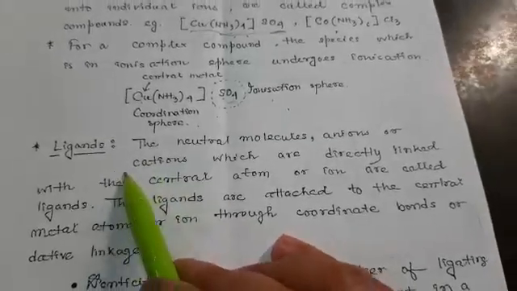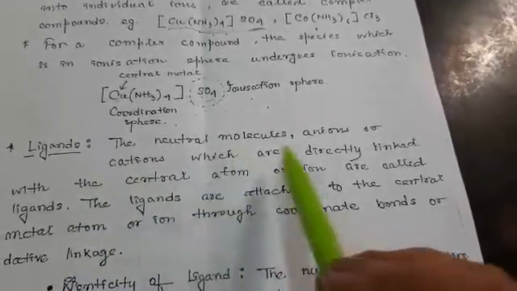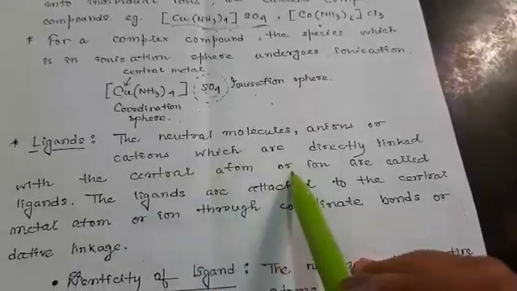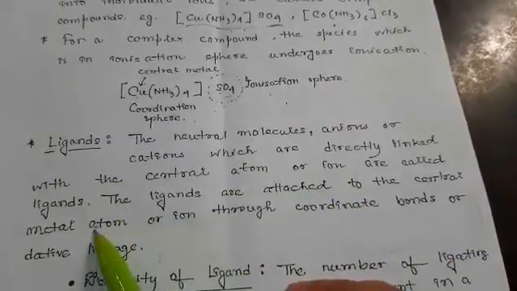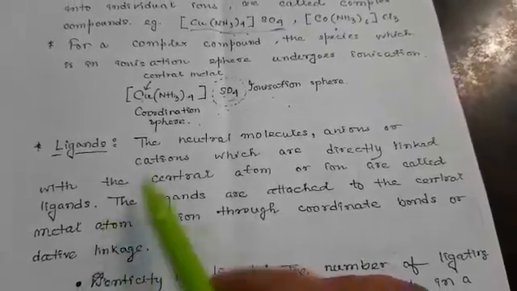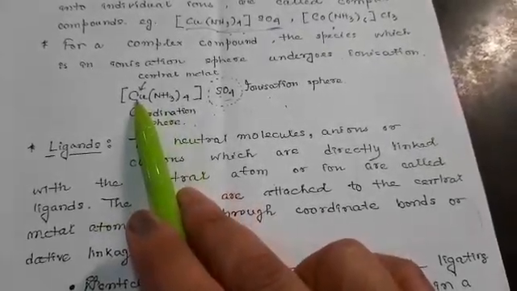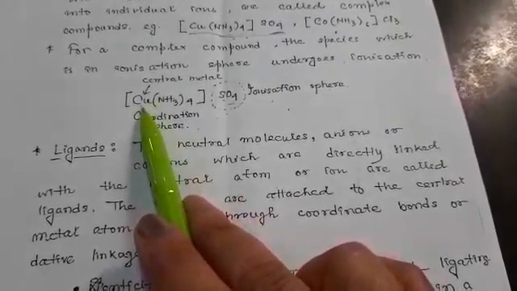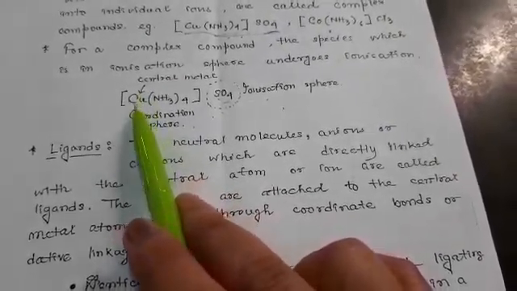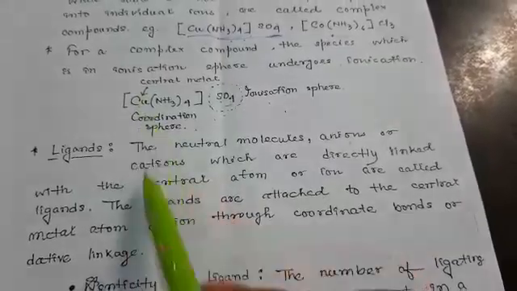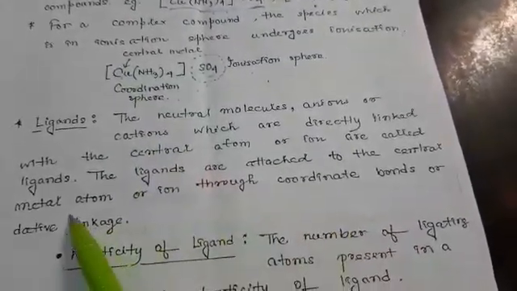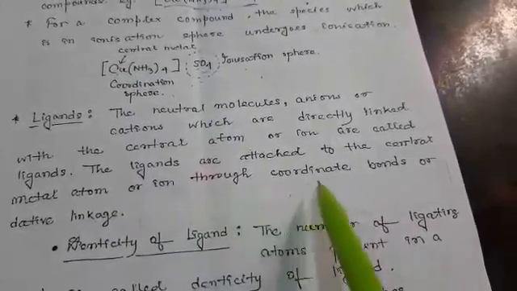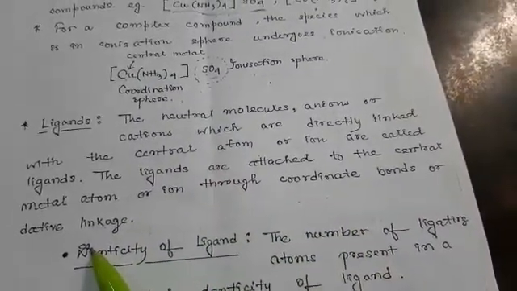Next are the ligands. Ligands are neutral molecules, anions or cations which are directly linked with the central atom or ion. Like here, this copper is the central atom, and whatever is directly linked with the central atom, be it a cation, an anion or a neutral molecule, is known as a ligand. The ligands are attached to the central metal atom or ion through a coordinate bond or dative linkage.